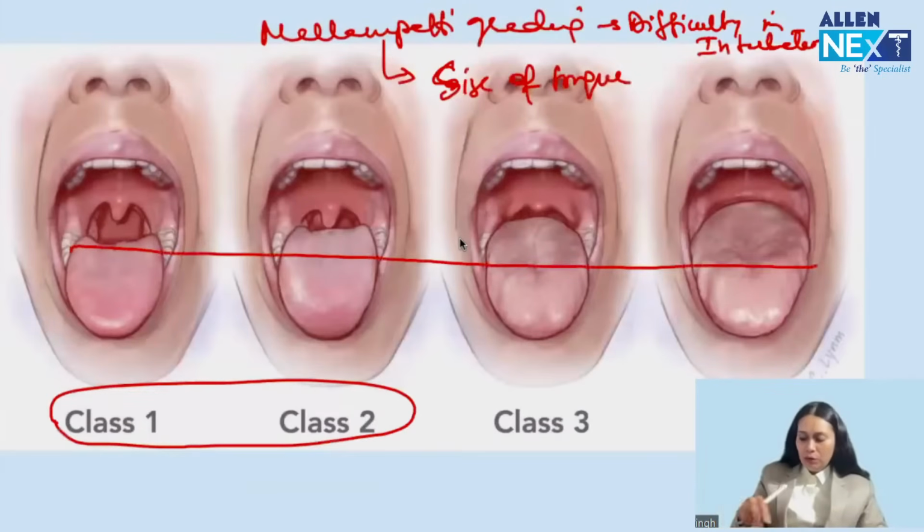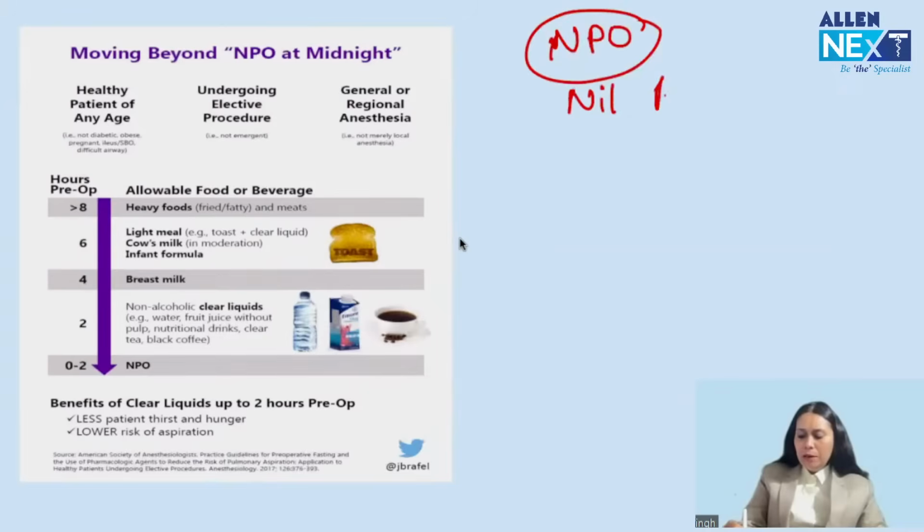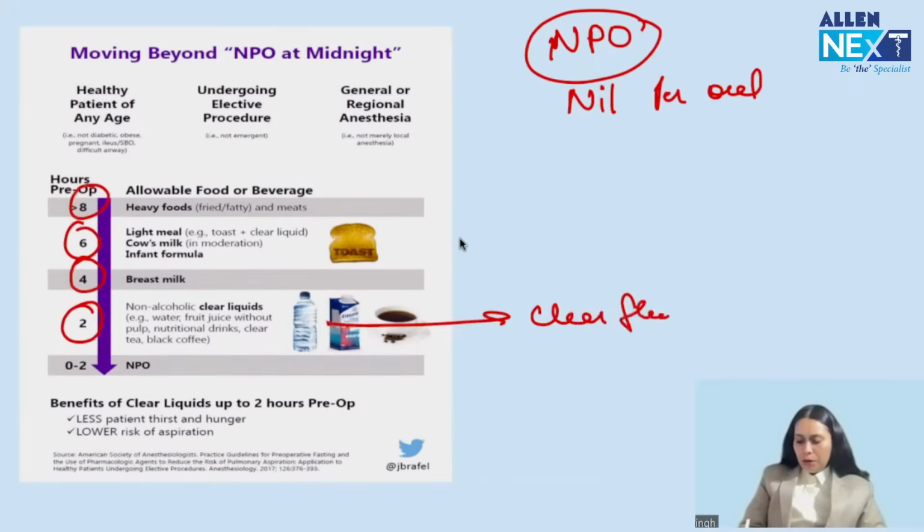Got my point? Okay. Then guys, the next thing which can be asked in pre-anesthetic evaluation is NPO orders. Very important. NPO, nil per oral, is very commonly asked. I have made adult and pediatric nil per oral together. You have to remember the 4 timelines: 2, 4, 6, 8. 2 hours NPO for any clear fluid. 4 hours NPO for breast milk.